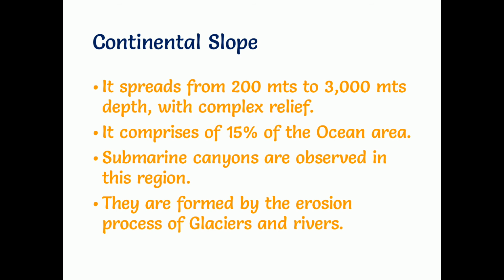The name itself is saying that it is a very sloping region of the ocean. And submarine canyons. So a canyon is nothing but a complete valley like structure. All those will be seen in this continental slope only. And most of these are formed by the erosion process of glaciers and rivers. When glaciers and rivers are joining the oceans, they bring some sort of sediments with them. Now all those will be deposited in this continental slope only.